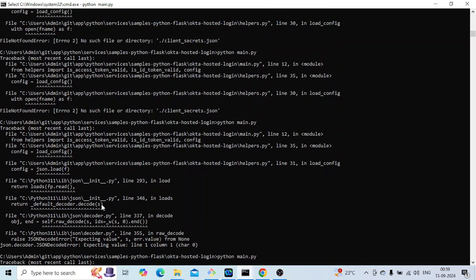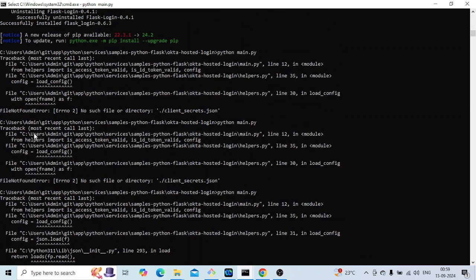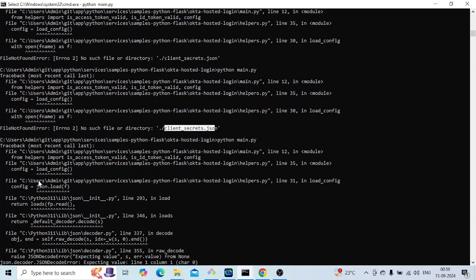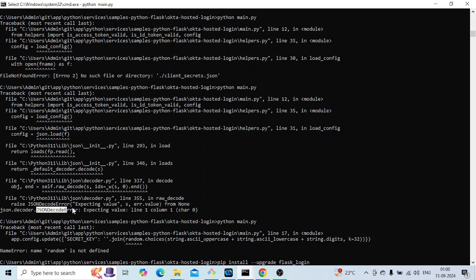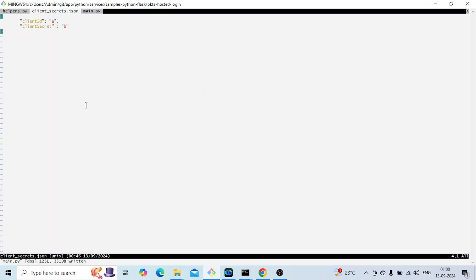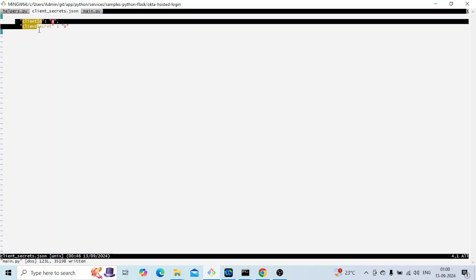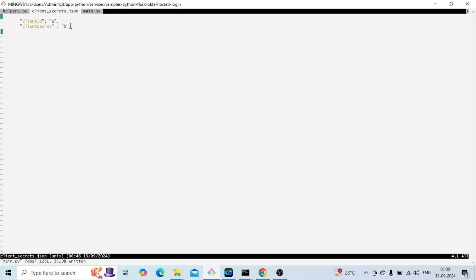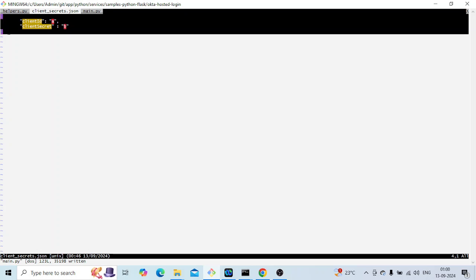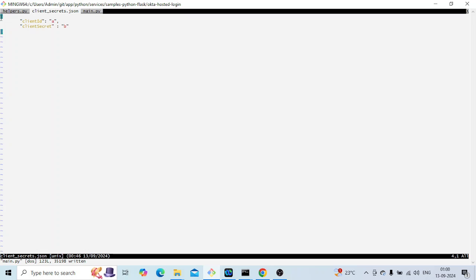Finally I was able to run the Flask server, and that is how I solved it. So for you, you can get this error if you are reading JSON from somewhere else, but it is not coming in a proper format. So you will get this JSON decode error. You just try to validate it using some JSON validator and see if it is in proper format.